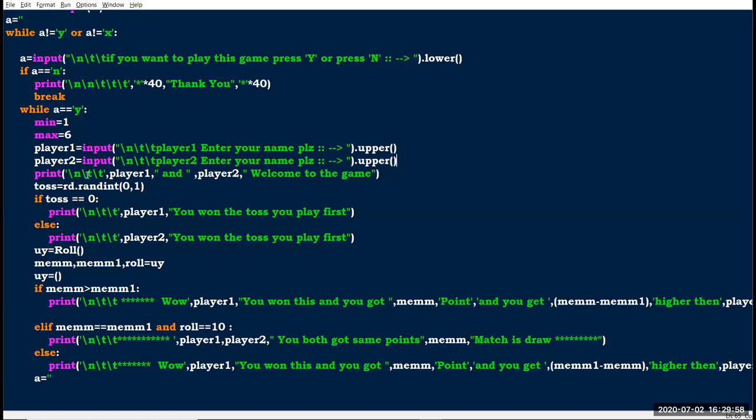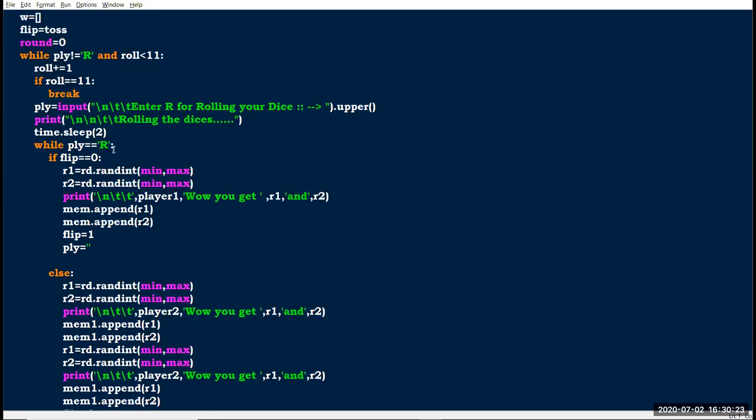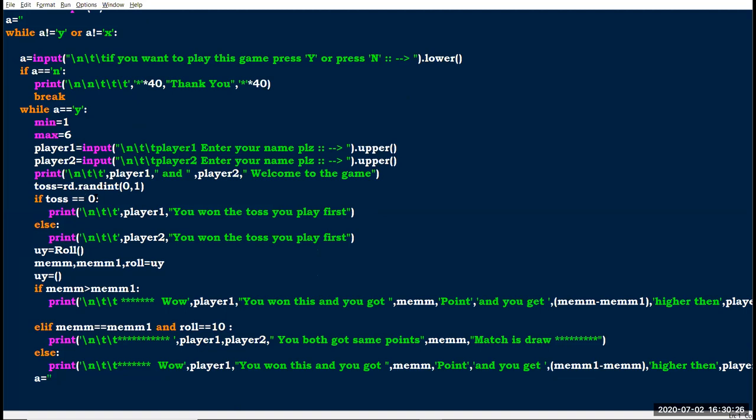After that I have printed both names. So, player 1 and player 2, welcome to the game. That's all. After that, here I am using a flip function, that is, I make a coin toss function using the random module. You can see here I have given the alias name of random as rd, so I am using rd.randint, and give the starting value and the ending value.